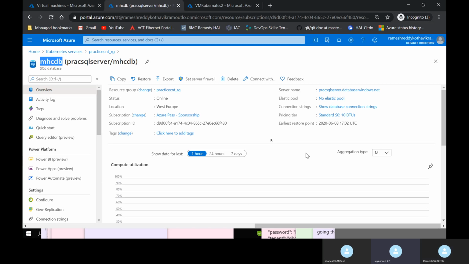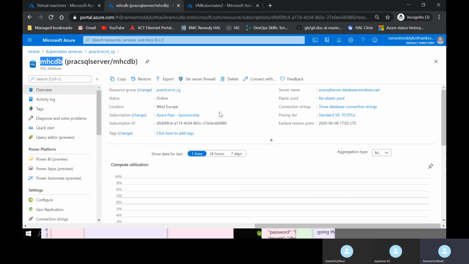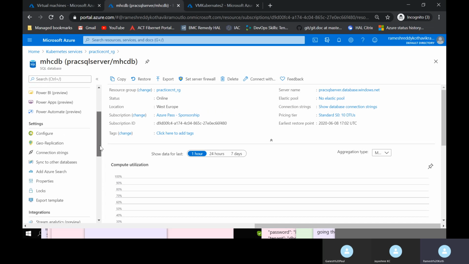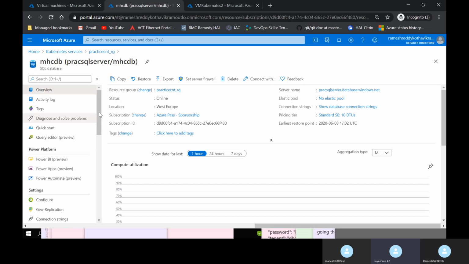Yeah, the password is the SQL password you gave while creating. I think it should be there in your notepad. Okay. I think my system got restarted actually. Oh. Okay, let me give you the password. I think it's there in the chat as well.